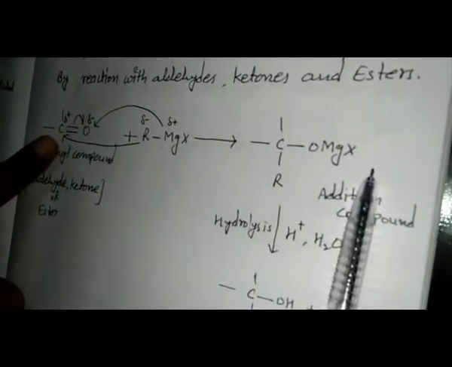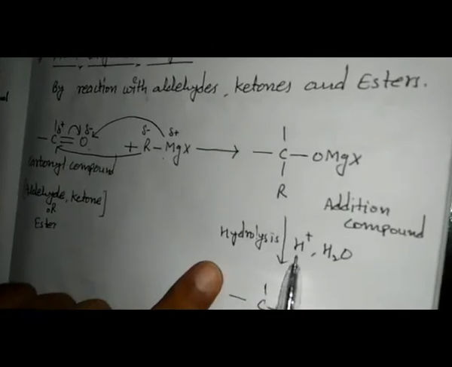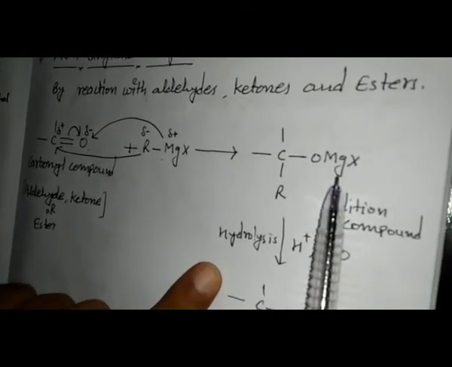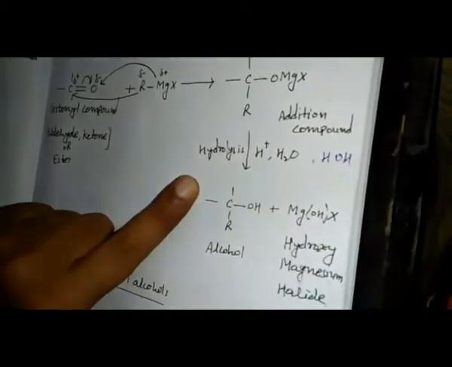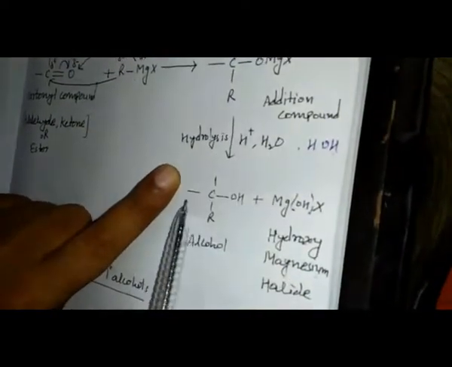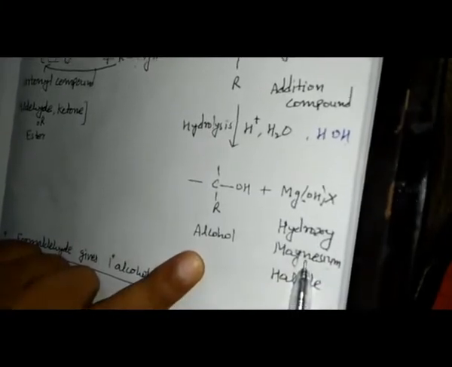After this addition compound, the hydrolysis process takes place in the presence of acid, then MgOHX is replaced. In place of the H2O we are using here, this will be HOH. MgOHX will separate, and this H will be attached here. This will be the alcohol, with the alkyl group from the Grignard reagent. So this is the alcohol, and this is the hydroxy magnesium halide as a byproduct.